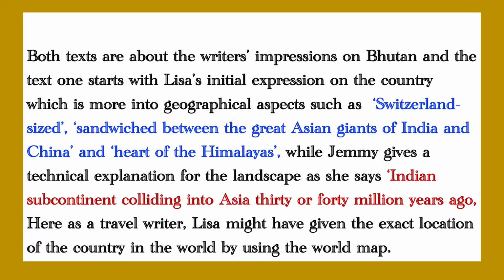In my answer, I've used blue for text 1 quotes and red for text 2 quotes, and pay attention to how I embedded brief quotes into sentences. Both texts are about the writer's impressions of Bhutan, and text 1 starts with Lisa's initial impression of the country, which is more about geographical aspects such as Switzerland-sized, sandwiched between the great Asian giants of India and China and heart of the Himalayas, while Jemmy gives a technical explanation for the landscape as she says, Indian subcontinent colliding into Asia 30 or 40 million years ago.